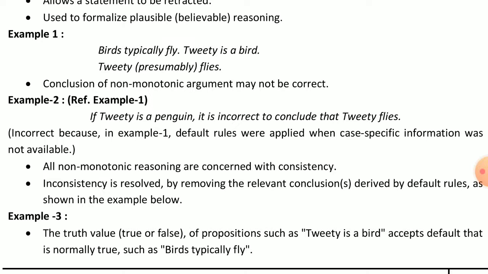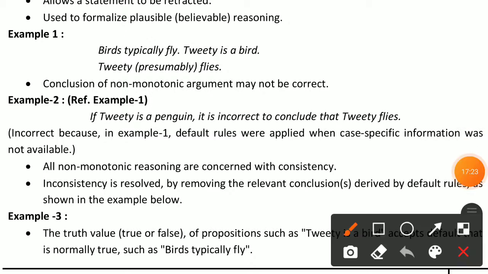Now the next example, example 3. The truth value, true or false, of propositions such as Tweety is a bird, except defaults that are normally true, such as a bird typically flies. Here we can take the truth table. In a truth table we get two values: one value is true and one value is false. So we can have two sentences.